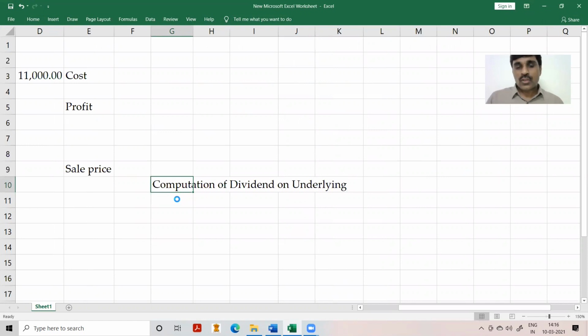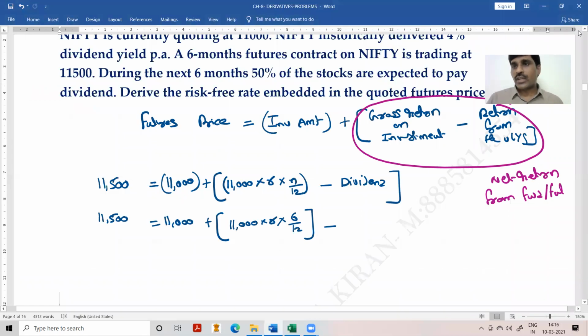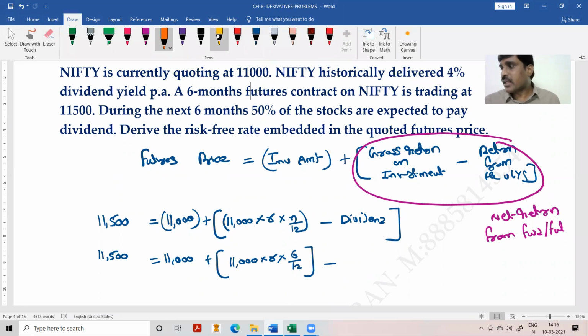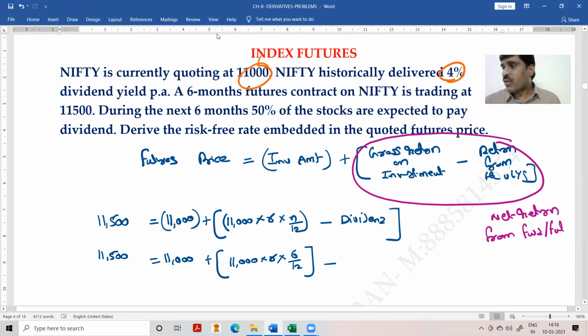Okay, right. So what is the total value of the index here? The total value of the index is 11,000 as of now, and the dividend yield is 4%. Remember, in the previous lectures we discussed problems where we directly applied the dividend yield. Whatever dividend yield was given, we directly applied on the index value. That is what we have seen in the previous problem.